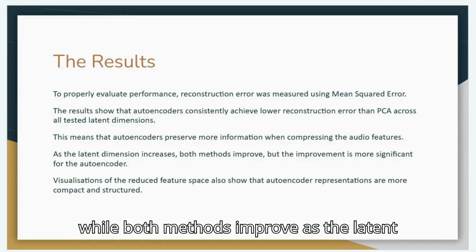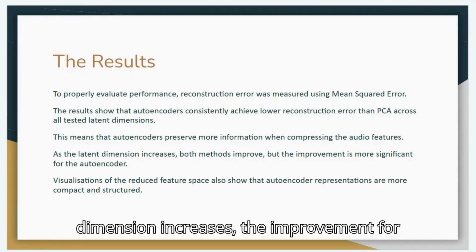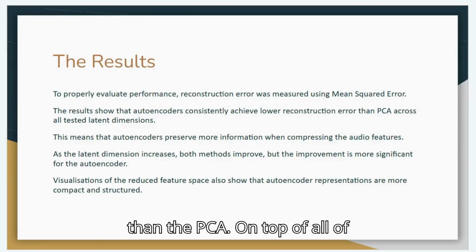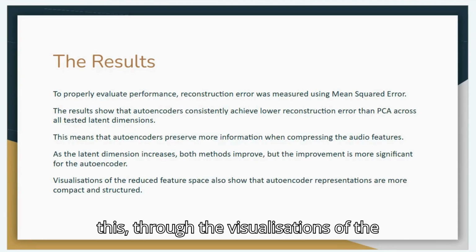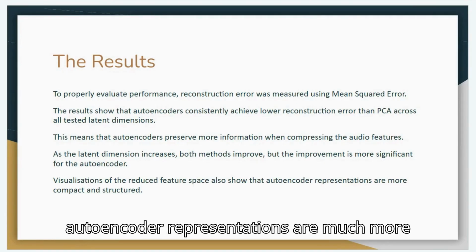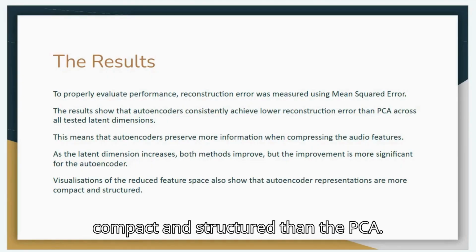We also found that while both methods improve as the latent dimension increases, the improvement for the autoencoder is much more significant than the PCA. On top of all of this, through the visualizations of the reduced feature space, we saw that the autoencoder representations are much more compact and structured than the PCA.